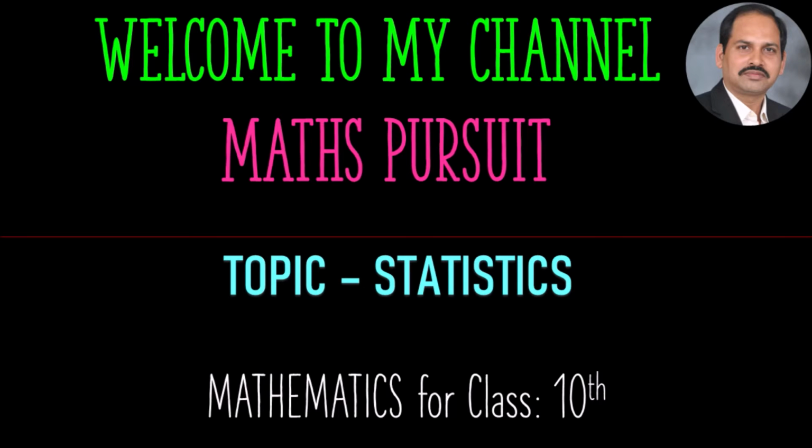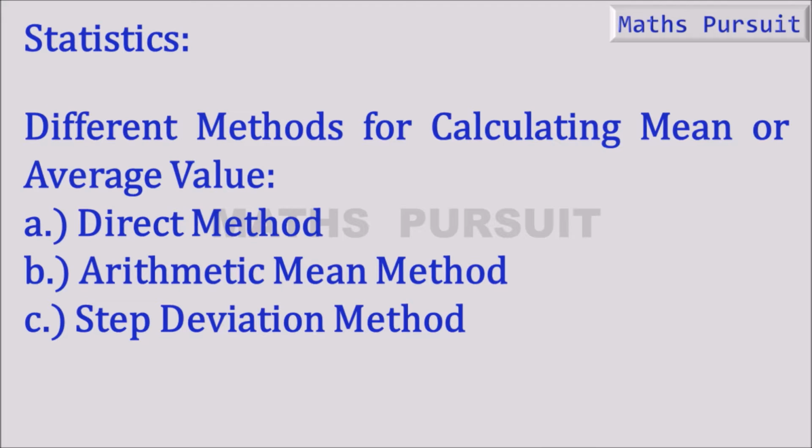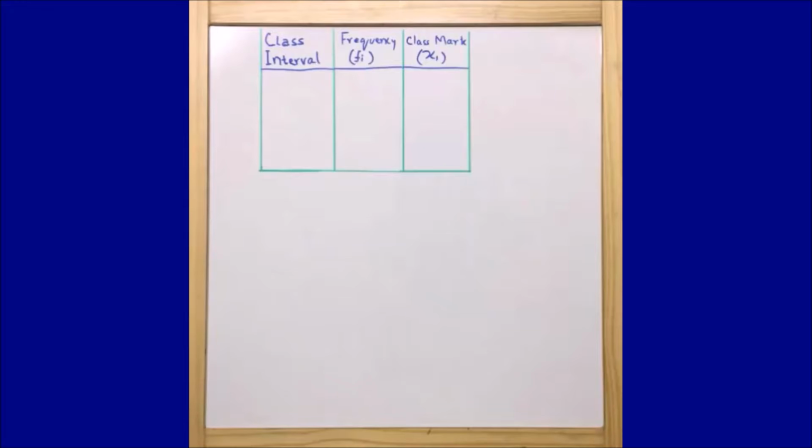Today under the topic statistics, let us try to understand what is statistics and how many methods are there for calculating mean or average value. And we will definitely go through the three methods like direct method, arithmetic mean method and step deviation method. So let's see. Today we are going to look into statistics.